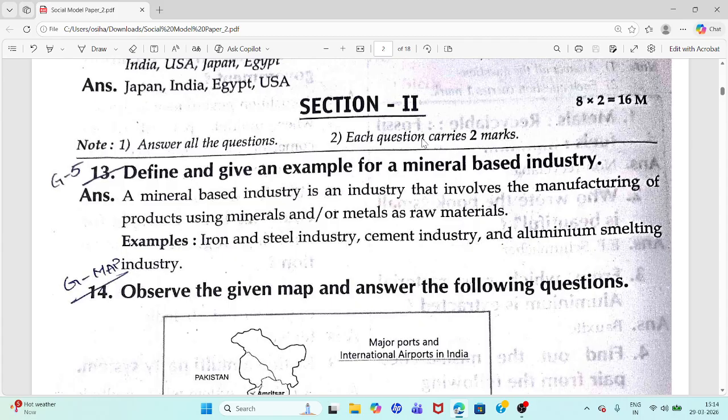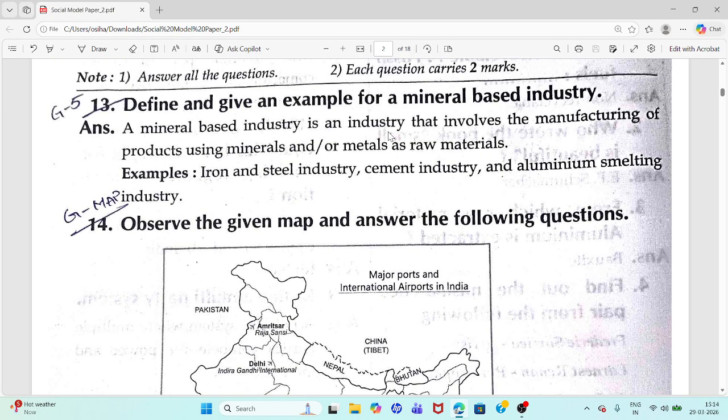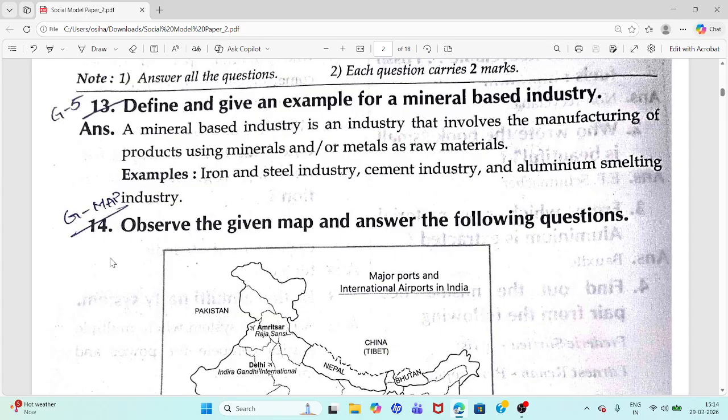8 questions you have to answer. Each question carries 2 marks. You have to answer all the questions. Total marks you are going to get 16 marks from section 2. So these big questions are very important. So please read. 13th question.